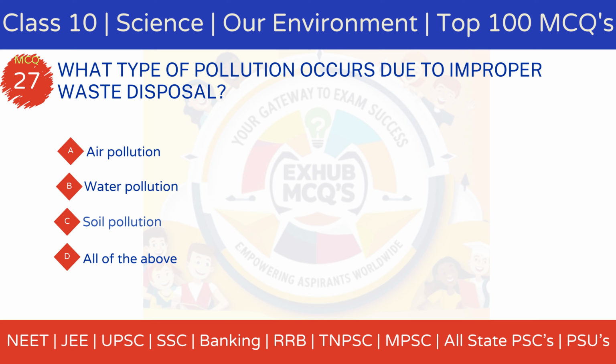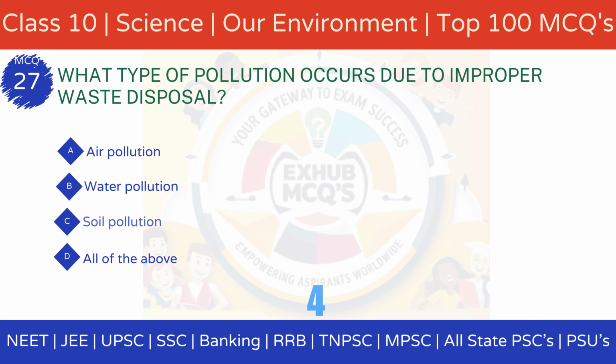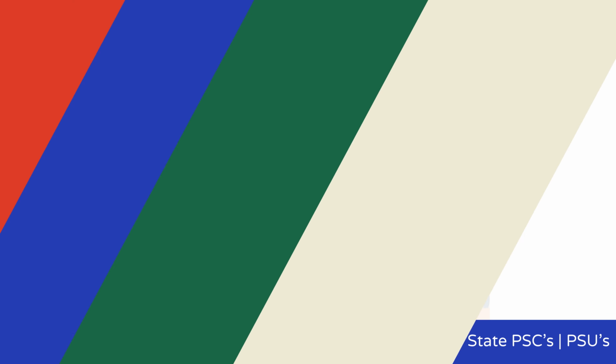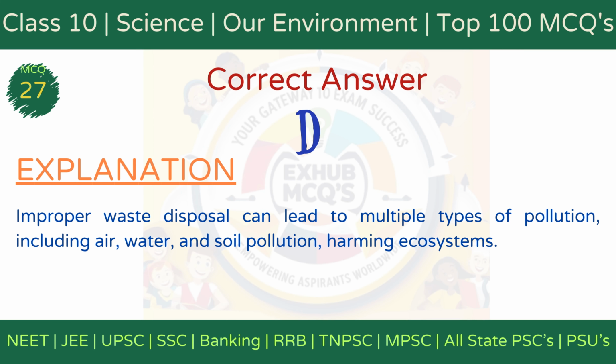Option A, air pollution. Option B, water pollution. Option C, soil pollution. Option D, all of the above. The correct answer is option D, all of the above. Explanation: Improper waste disposal leads to air, water, and soil pollution, harming ecosystems and human health through contamination and degradation.